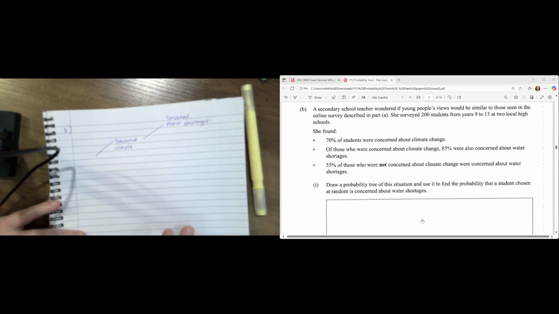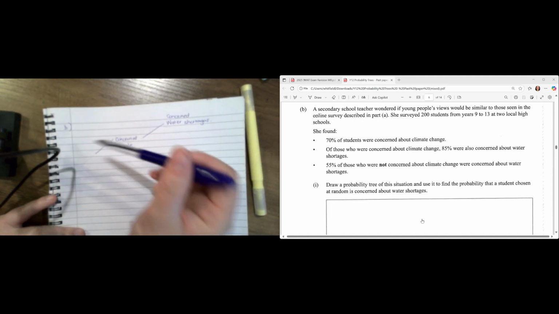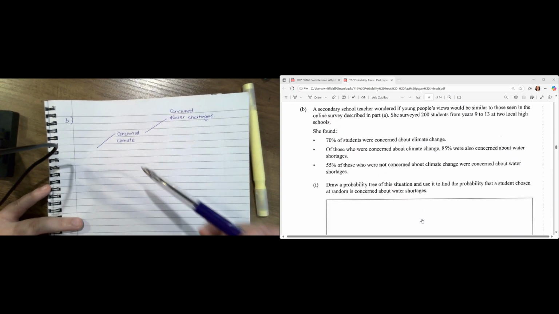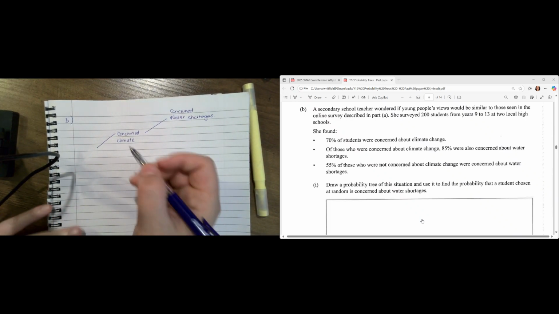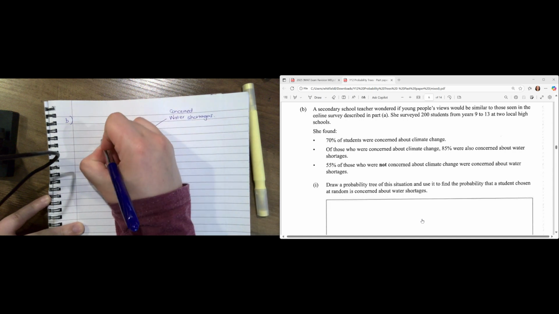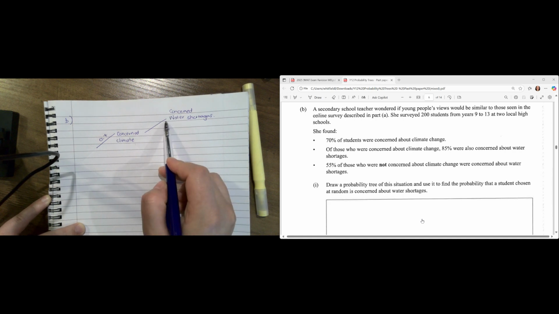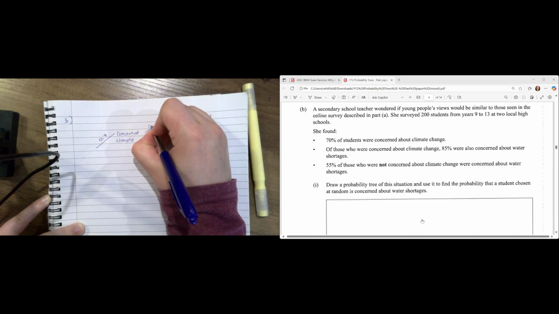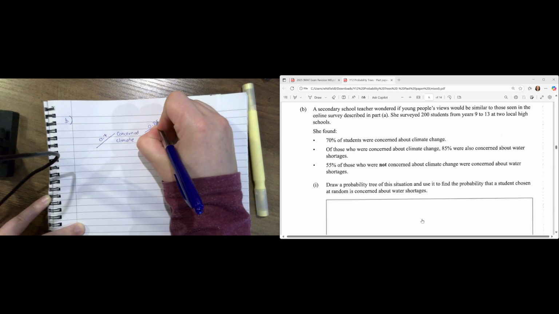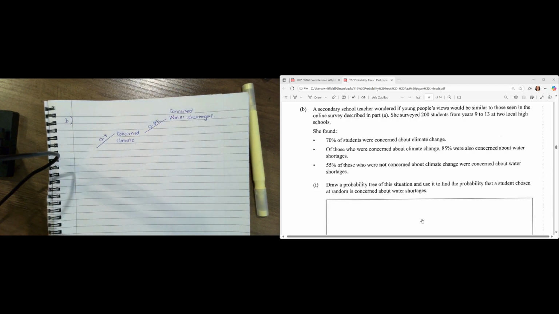Okay. So we've pretty much done the first two. We've done 70% of students were concerned about climate change, and we know that's going to be 0.7. Of those concerned about climate change, 85% were also concerned about water shortages. That's going to be 0.85.